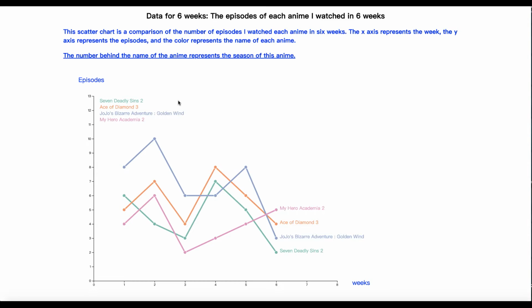The theme of my data collection is about the anime I watched every day because I'm a big anime fan. I like watching anime in my rest time. I think it's an interesting data to collect, which would measure my spare time as an anime fan. In my data collection, I have recorded 6 weeks of anime data.